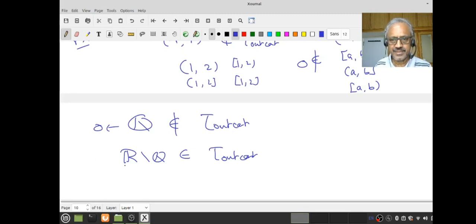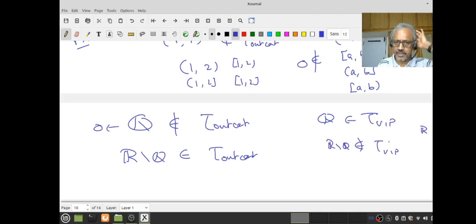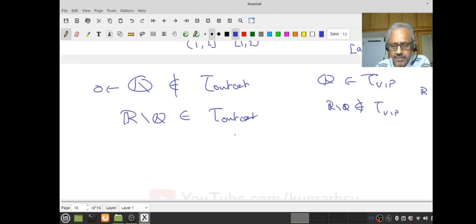Yes? Right. In the earlier case, in the VIP topology, Q was in the VIP topology and R minus Q was not in the VIP topology, on R of course. Whereas in the outcast topology, the other way around. Okay? Now what is the question you think I am going to ask? Now that, all of you should know, right?